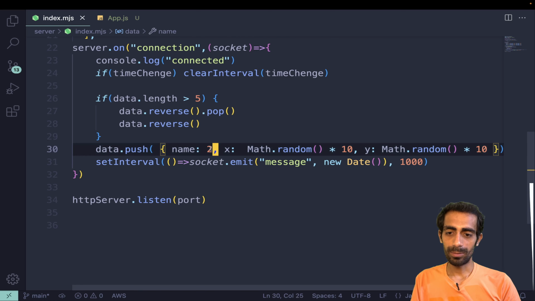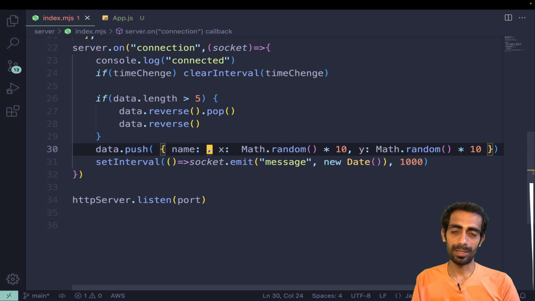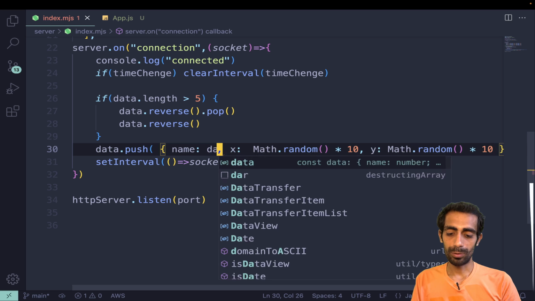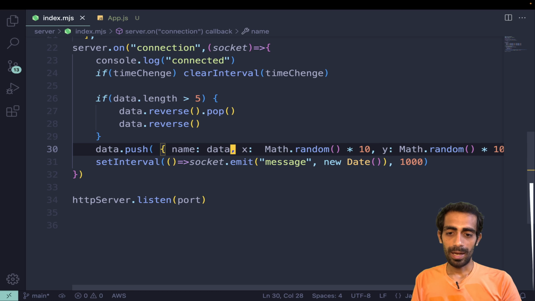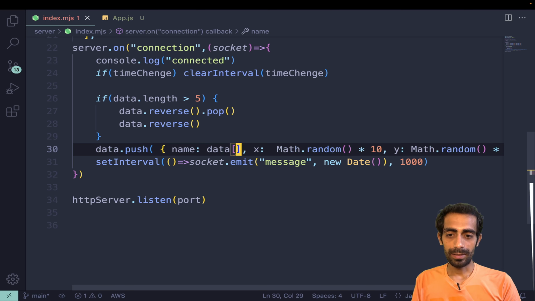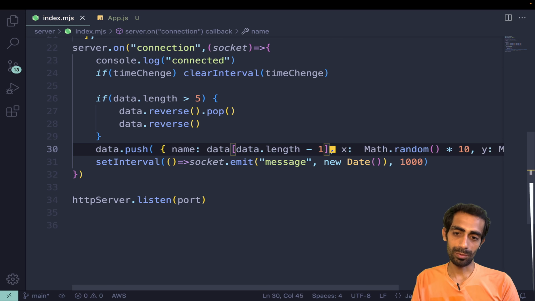Similarly, I'm going to use here, instead of name we can say id as well. And while using id, what we can do is data.length, of course, or else data.length - 1, the position of last + 1.